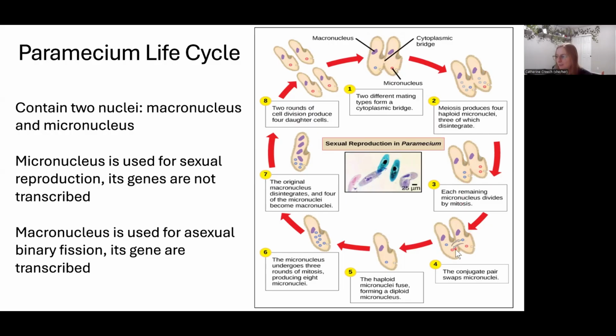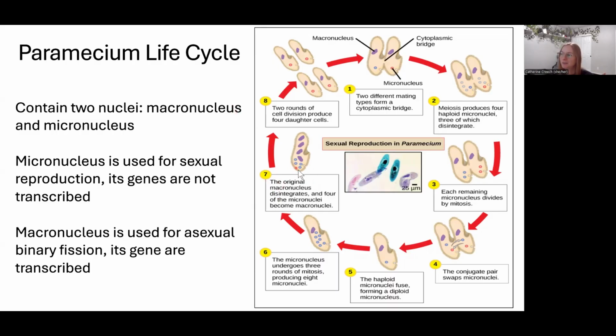So of the micronucleus that survives, it's going to divide again by mitosis. They're going to swap micronuclei. Those micronuclei are then going to fuse, creating a diploid micronucleus. That diploid micronucleus is going to do mitosis. It's dividing. And as it divides, the original macronucleus disappears, and the micronucleus will become the new macronucleus.